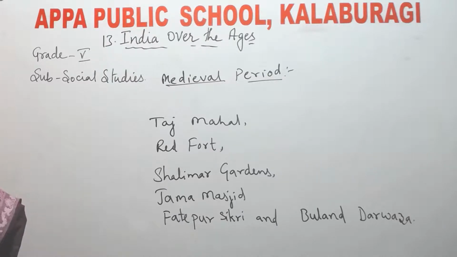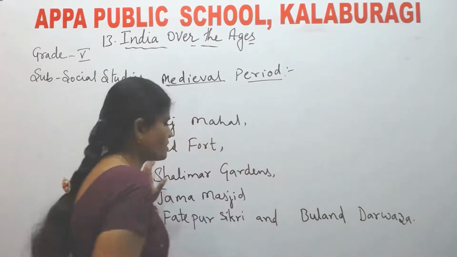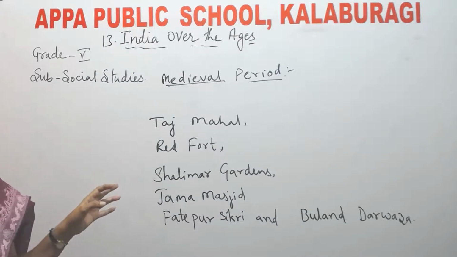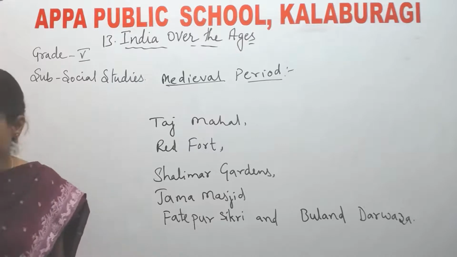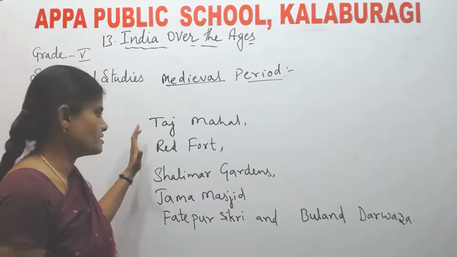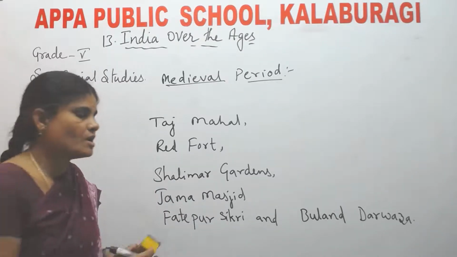Where is Taj Mahal? It is in Agra. Red Fort, Delhi. Shalimar Gardens, Srinagar. Jama Masjid, Delhi. Fatehpur Sikri, Uttar Pradesh. And Buland Darwaza, Uttar Pradesh. These are the great monuments which were built during the Mughal period.